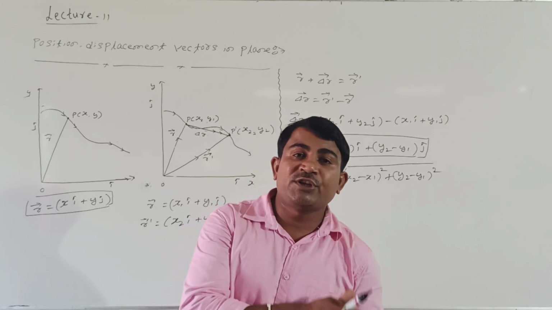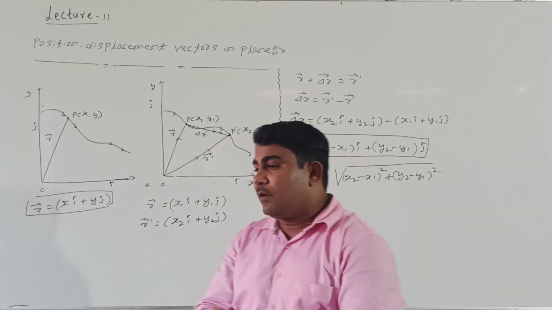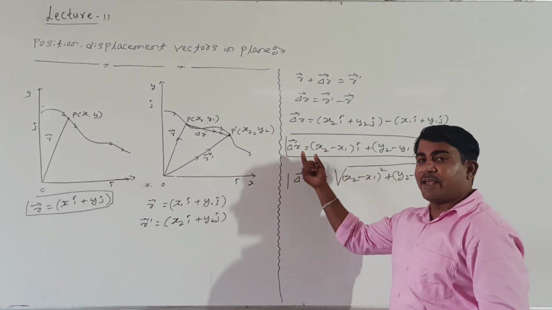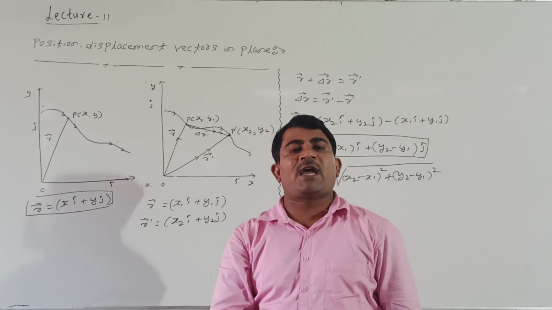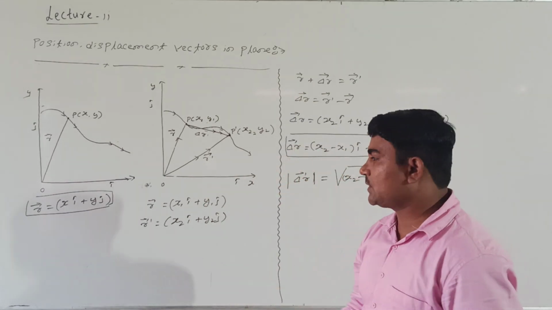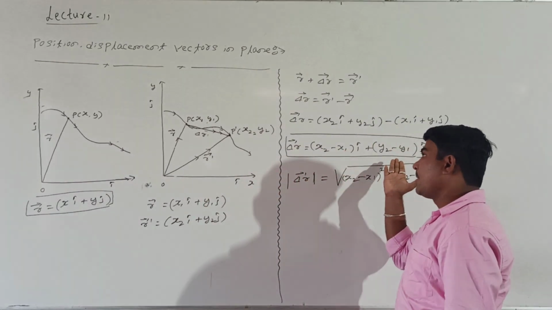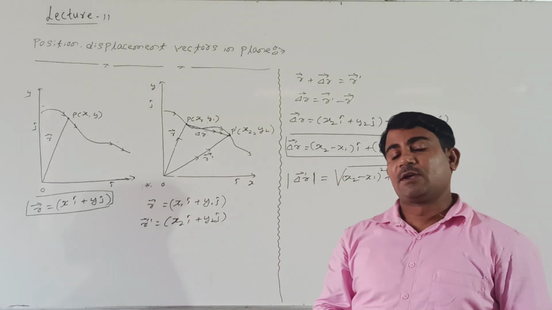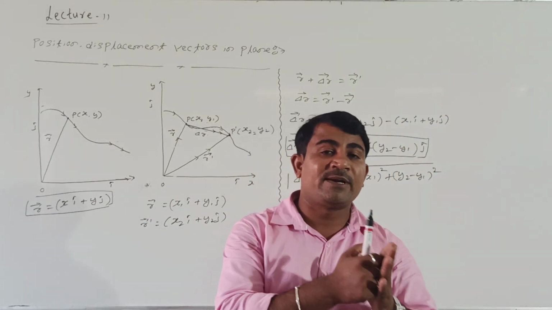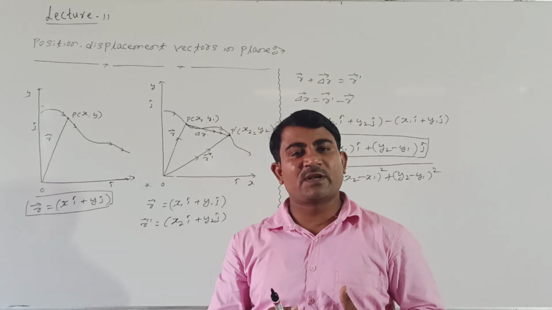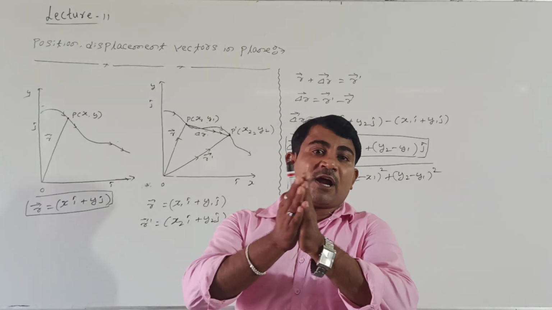But in motion in a plane, what happens? In motion in a plane, every displacement, velocity and acceleration has two components. One component is along the x-axis and the second component is along the y-axis. This is concerned with the displacement of the given body. Right, students? Now we will see how the velocity is represented.